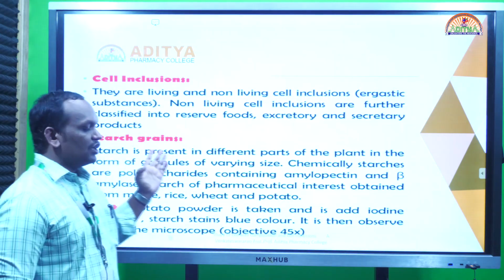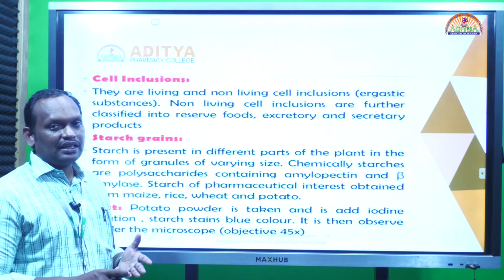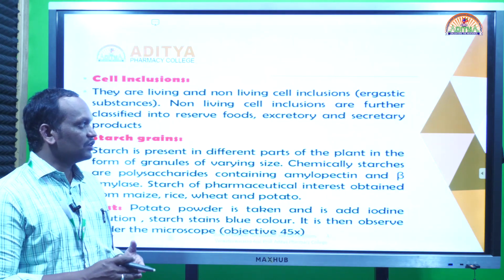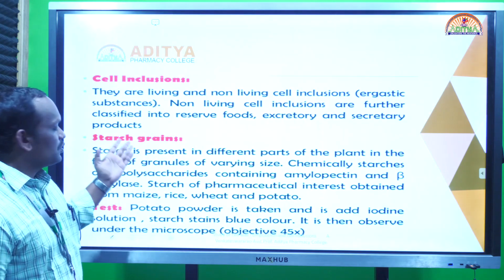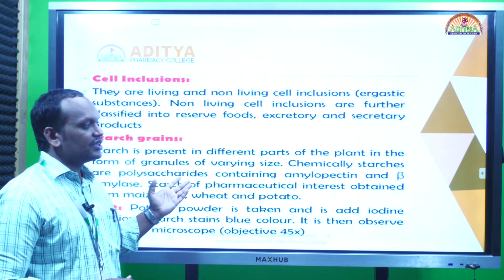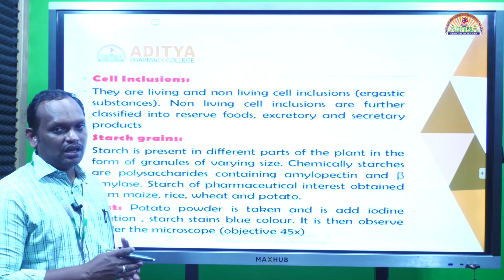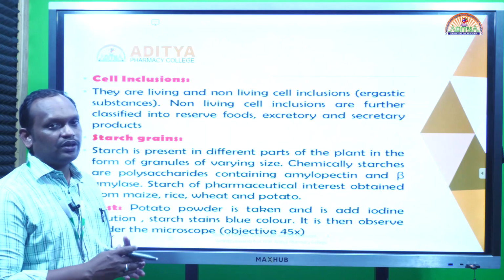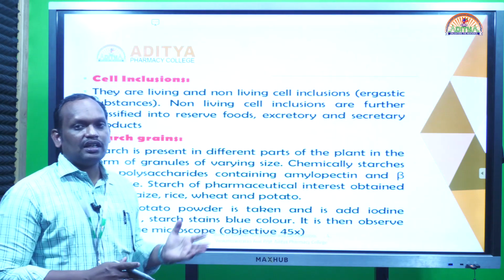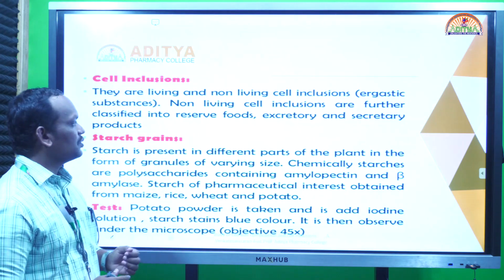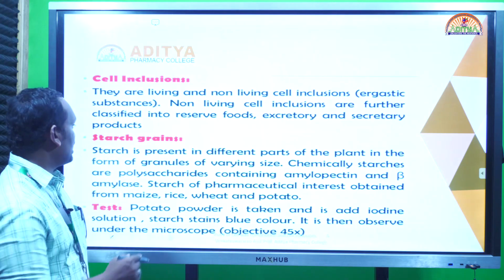Cell inclusions, I already told, means the cell wall, including the cell organelles and ergastic substances. Ergastic substances means non-living things. We have already discussed the cell wall constituents. Next we have to discuss the cell organelles, like mitochondria, chloroplast, vacuoles, and all the cell organelles here in the cell inclusions. And also there are ergastic substances we can discuss here, like starch grains.